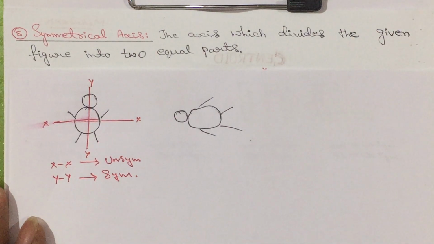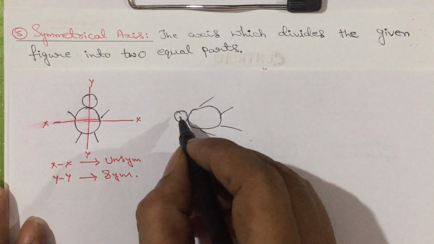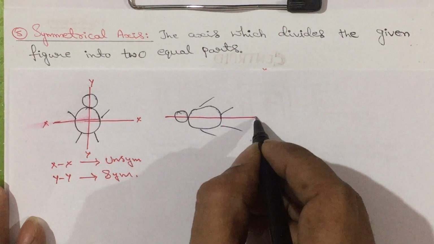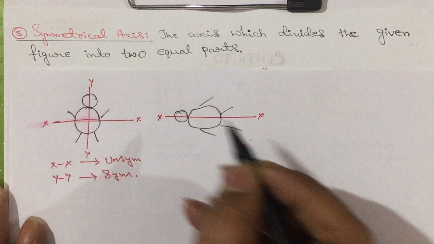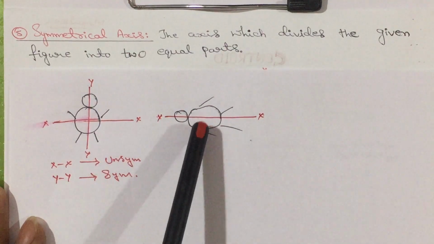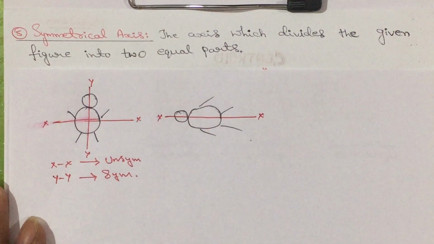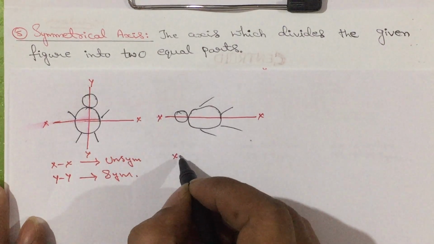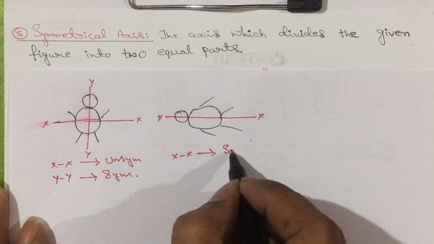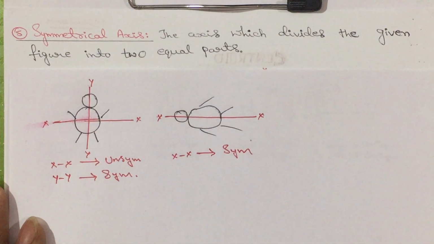Now draw a horizontal line xx approximately at the center. Now tell me whether top and bottom portions are same? Yes, it is same. So, I can call that one as, here the xx axis is symmetrical.